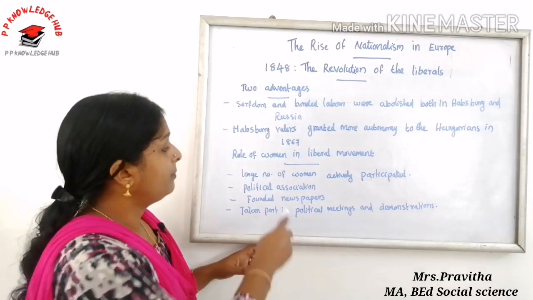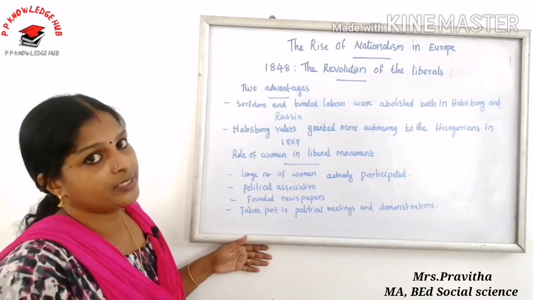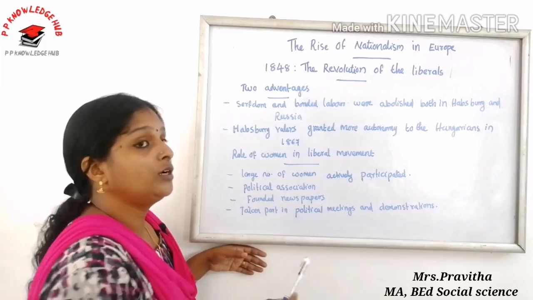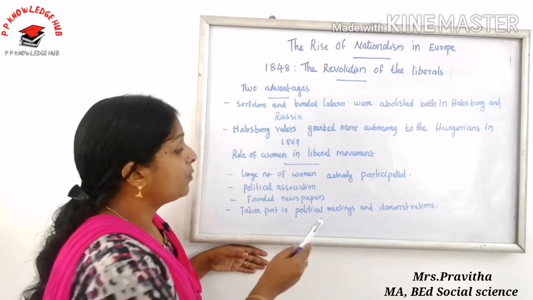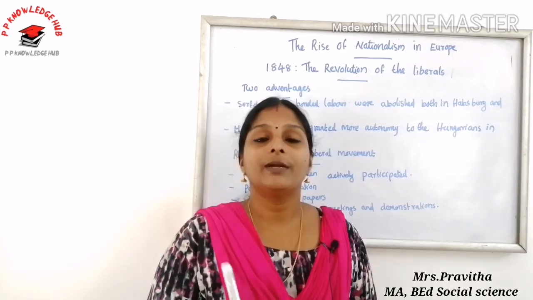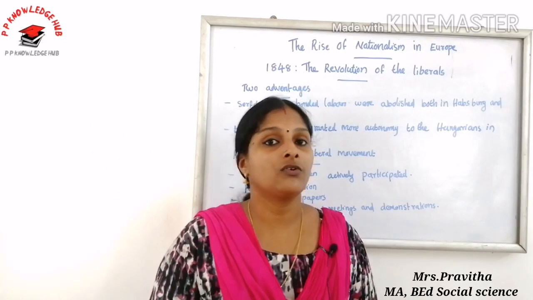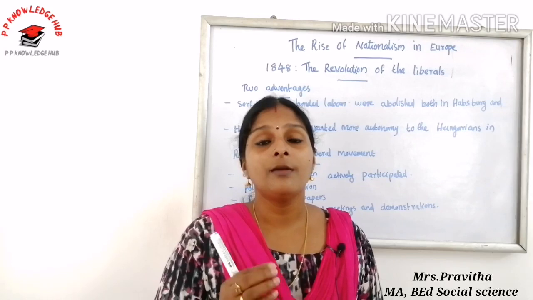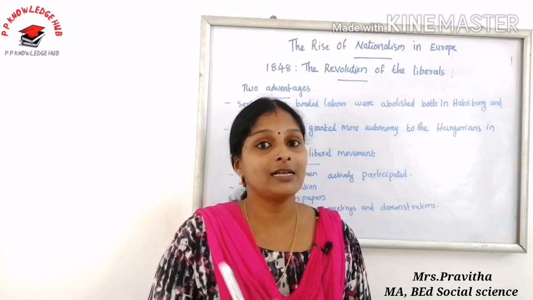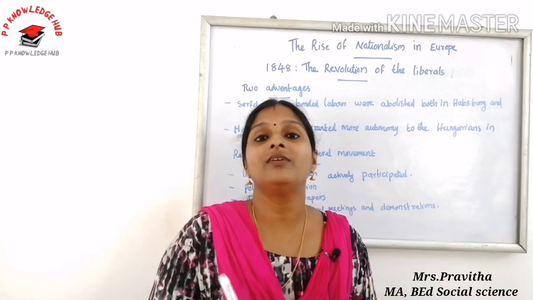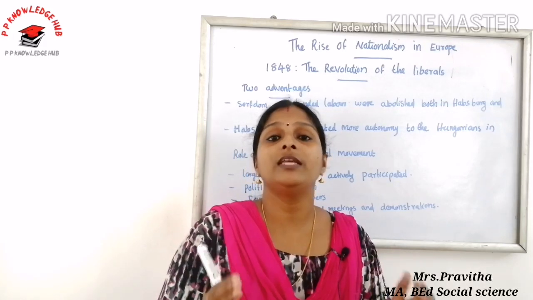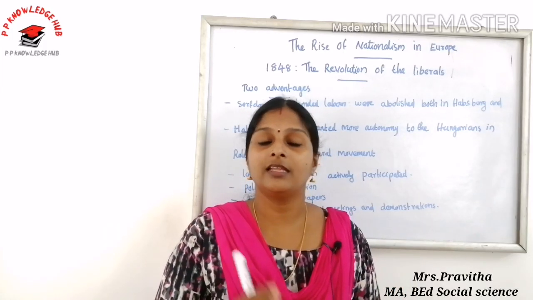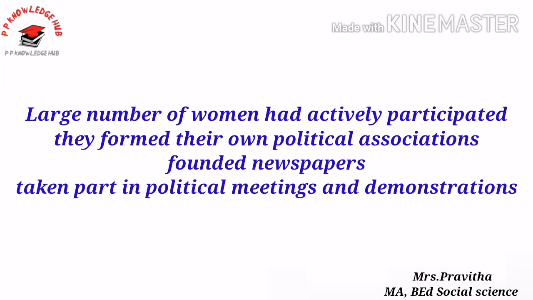So the role of women: a large number of women actively participated in the liberal movement, and they formed many political associations. They founded newspapers, and they took part in political meetings and demonstrations. But they were denied suffrage during the election of the assembly. I already told you, in the Frankfurt Parliament many representatives were elected, but the women were not allowed to vote. When the Frankfurt Parliament convened in the Church of St. Paul, they were only observers, standing in the visitors gallery.